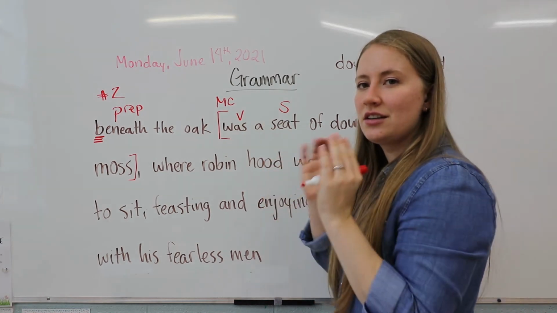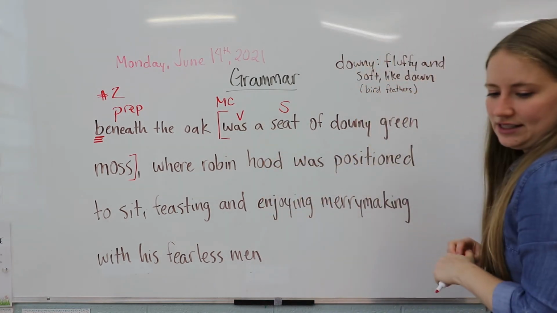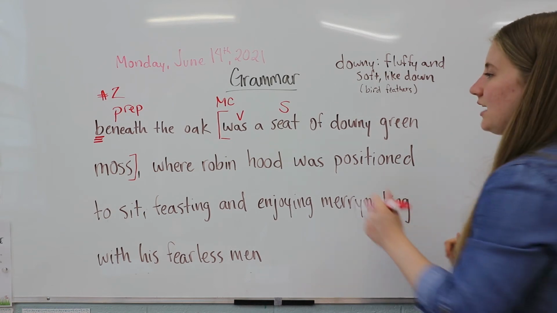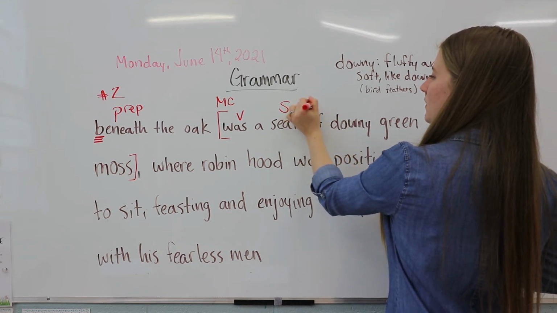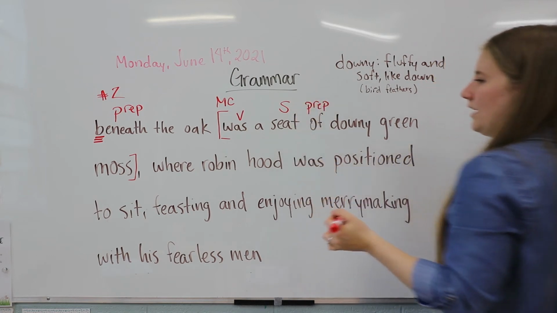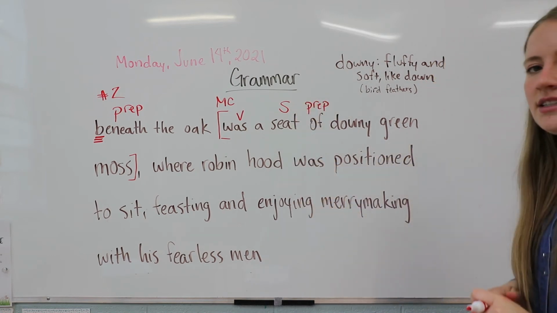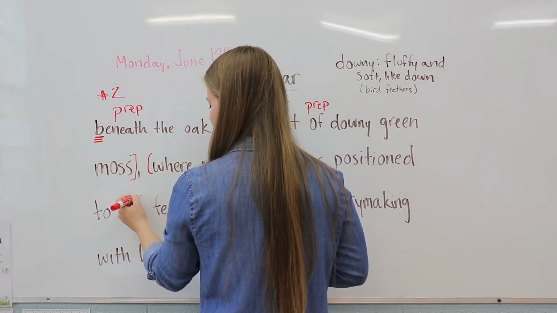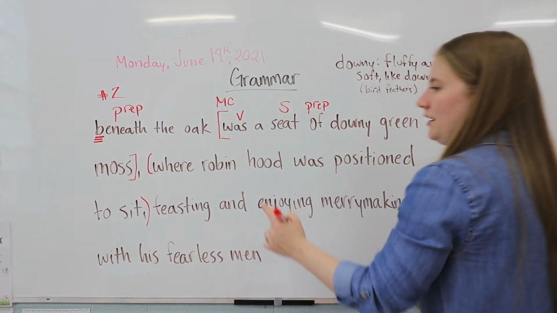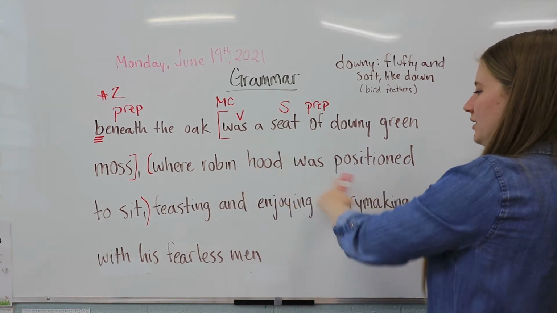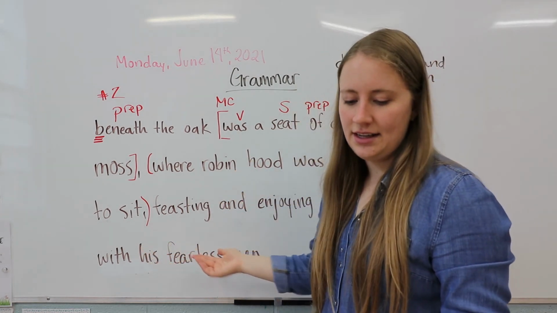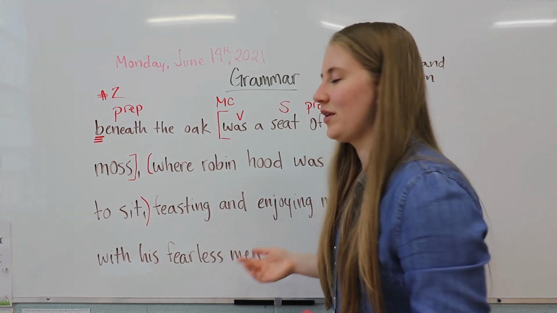Okay, and the seat is the subject. Okay, because that's what this clause is talking about. It was a seat of downy green moss, and of is a preposition. And that is our first clause, okay? And then we have a dependent clause. And this is where it goes. So it starts with where Robin Hood was positioned to sit.